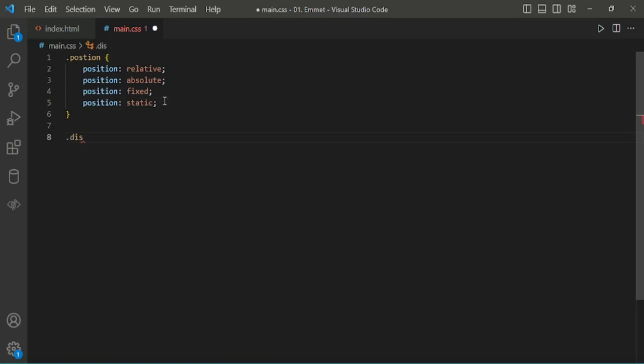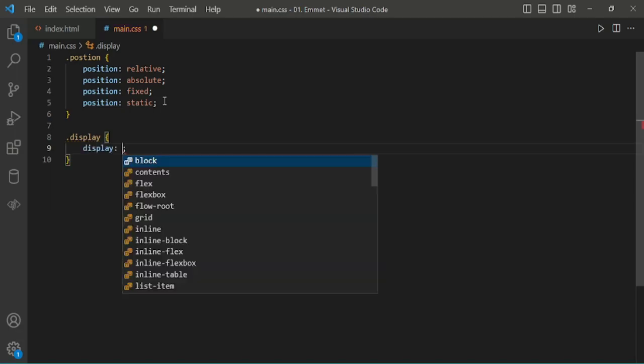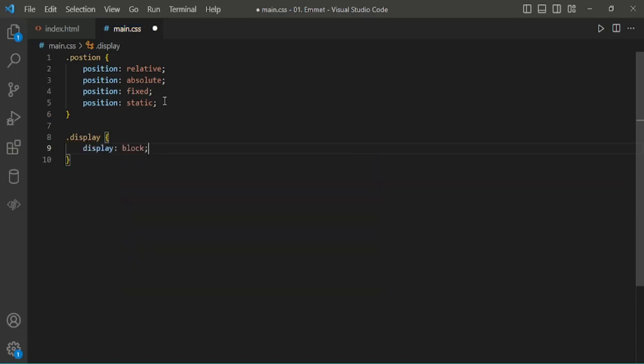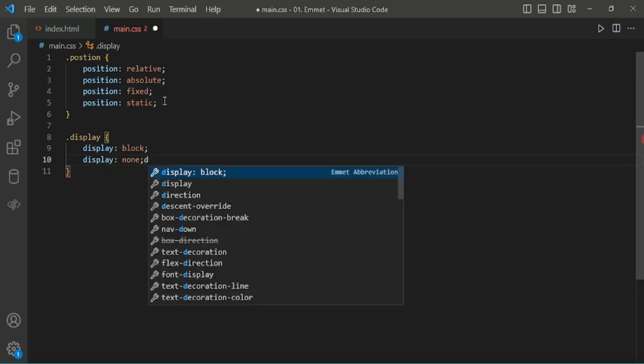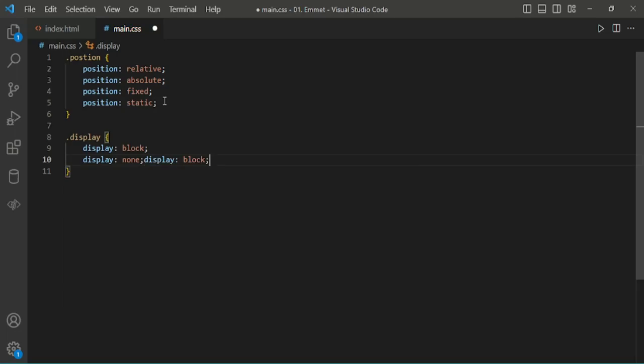And give another thing, display. For display block, it will show some pop-up suggestions we can select from. For display none, d:n, you can get display none. For the same thing, d:b display block. For inline block, d:ib, and d:if.